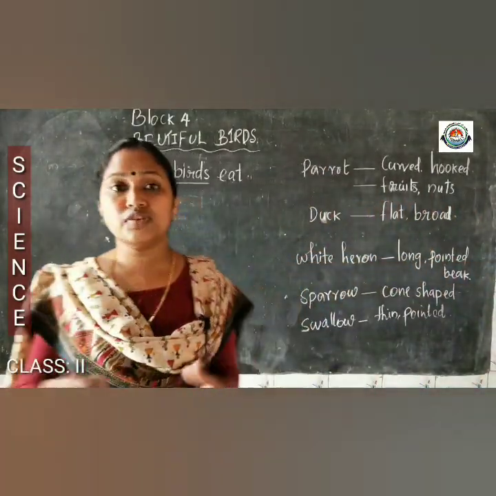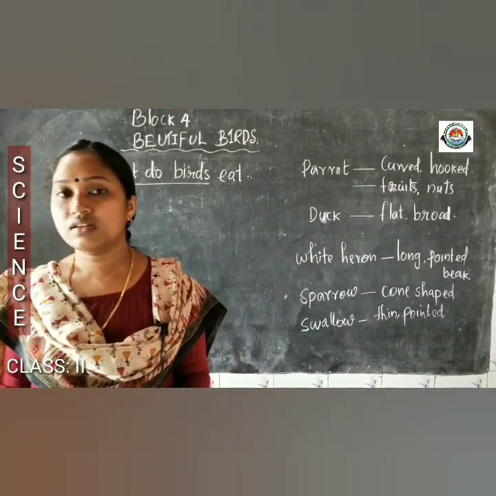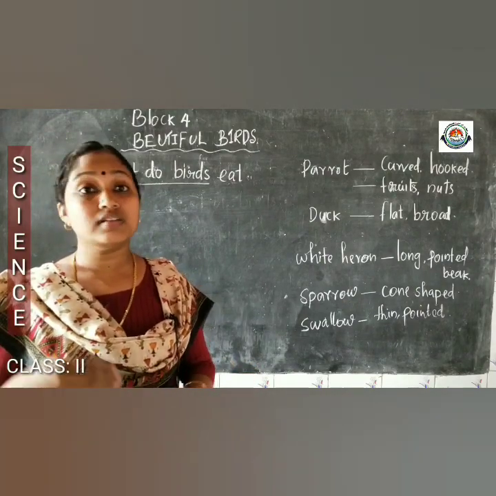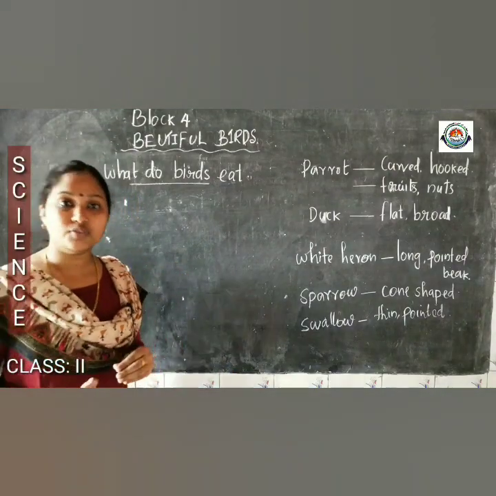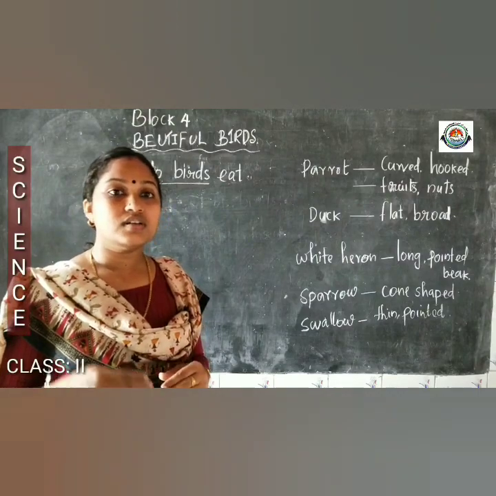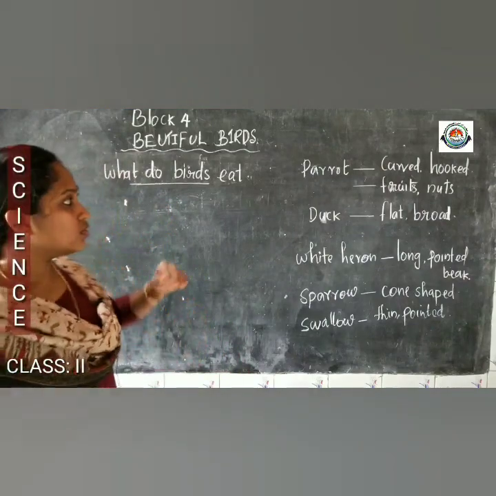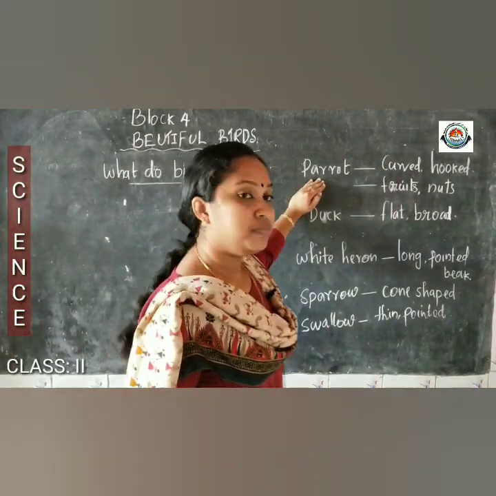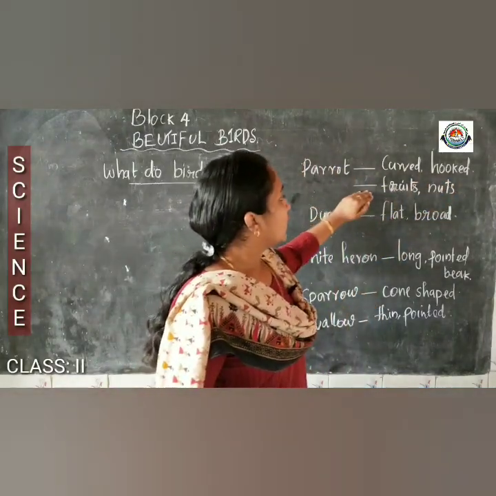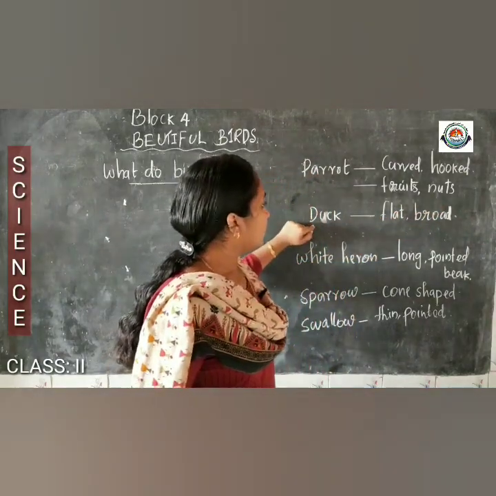So what you understood from this? Yes, the birds have different kinds of beaks and the shape of the beaks decides their food. Yes, and also what they can eat with their beaks decides their food. Yes, just look once again. Parrot, what kind of beaks they have? Parrot has a curved and hooked beak. It helps them to eat fruits and nuts.